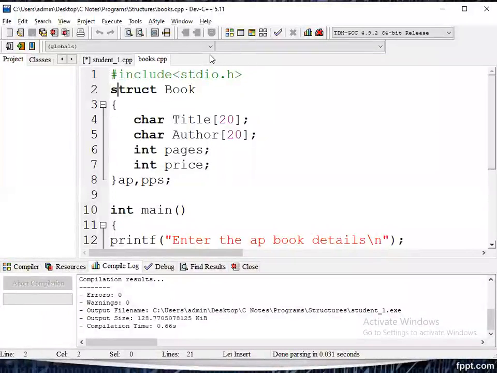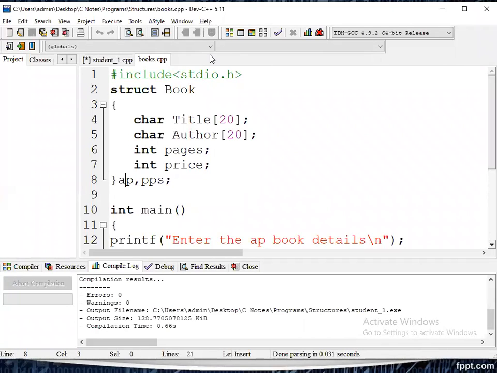Struct book. Book is the name of the structure. What are the components of the book? We know the book contains one title, every book is published by one author, and a number of pages. Book contains number of pages and price. It is the common information, and this entire thing is enclosed between an open brace and a closed brace, and it starts with the struct keyword.